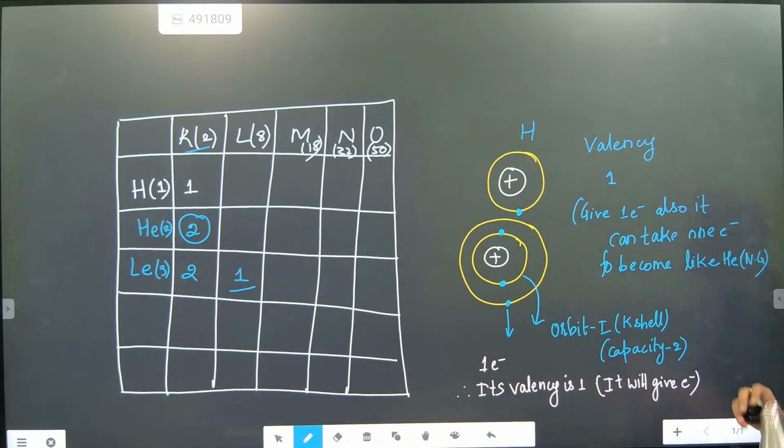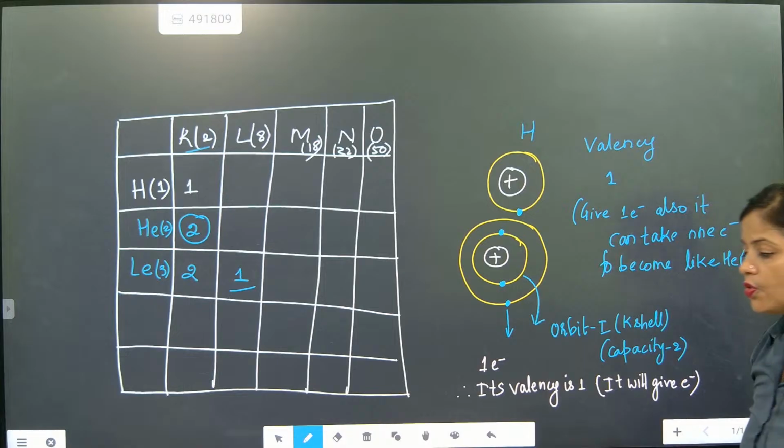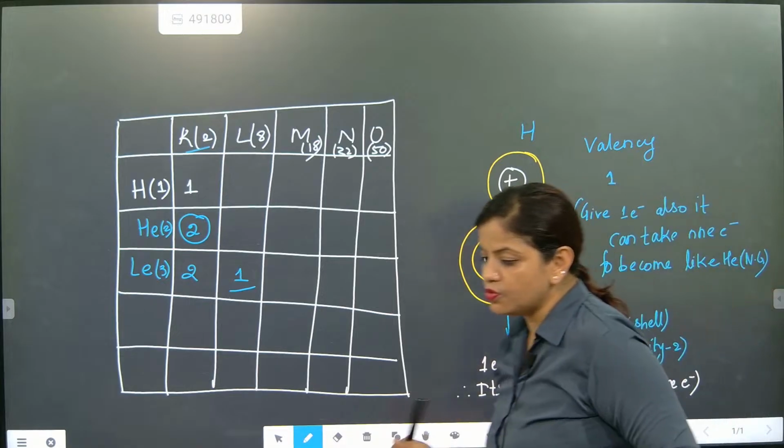Remember this one. Is it going to take or give? Give electron. Remember this one. It is going to give electron. That's the most important thing.